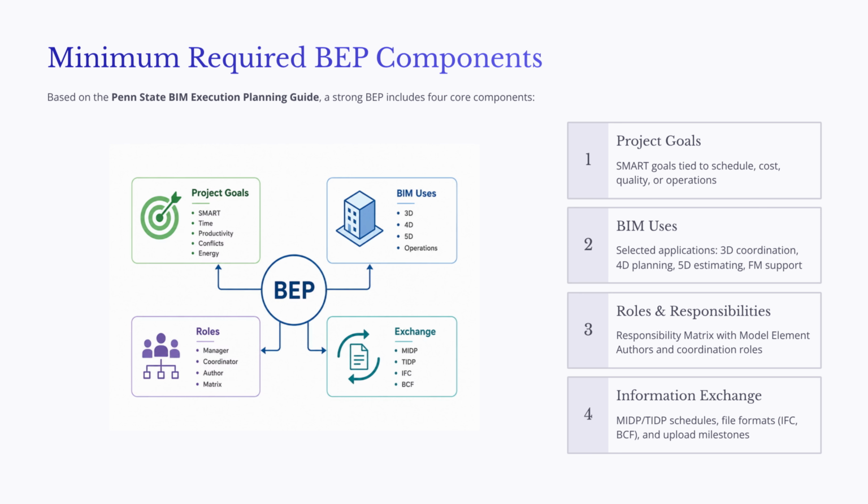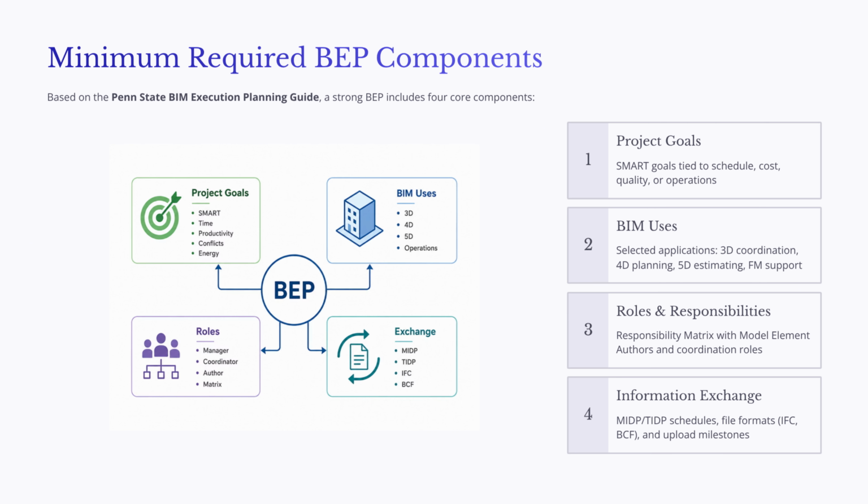The second component is BIM uses. Once the goals are clear, the team must decide which BIM applications will actually support those goals. These may include 3D coordination, 4D phase planning, 5D estimating, site planning, constructability review, or facility management support. The important point is that a project does not need every possible BIM use. It should select the BIM uses that provide real value for that specific project.